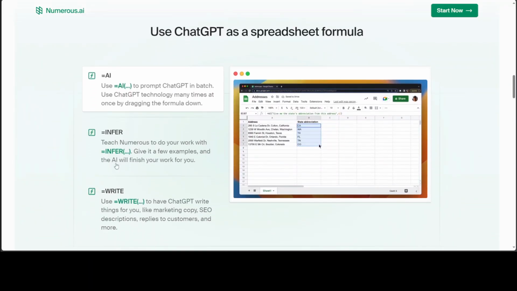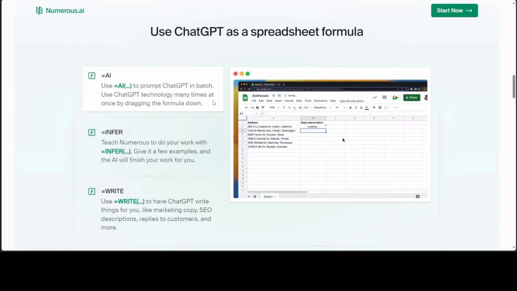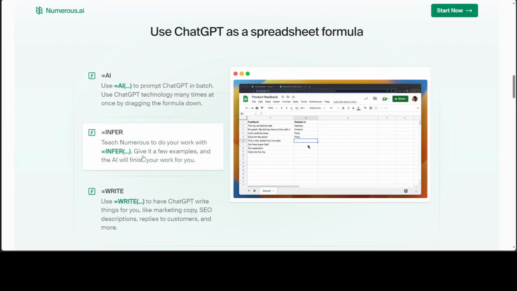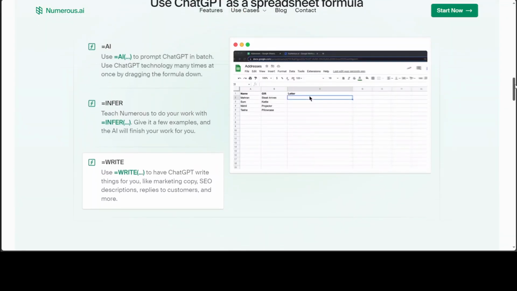Now look at this. There are three use cases: AI to prompt ChatGPT in batch, and this is where we are using ChatGPT technology many times at once by dragging the formula down, just like this. In the infer one I just showed you above, AI is basically finishing the work for us by inferring the sentiment analysis. Similarly, in the right one, we are asking ChatGPT to write things for us. So it will take the context from the other columns, and it will write the stuff for you just on the basis of your prompt. So how cool is that?